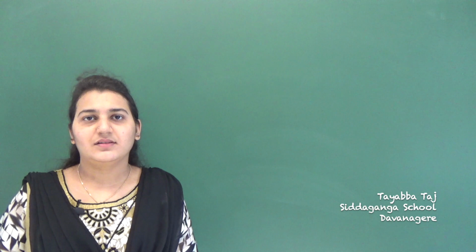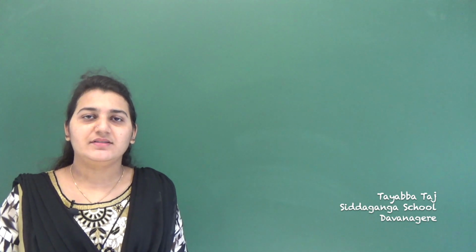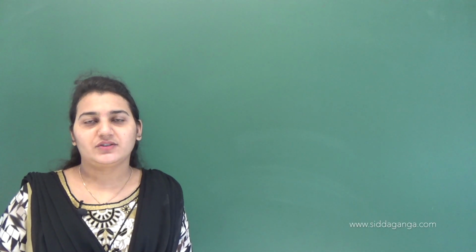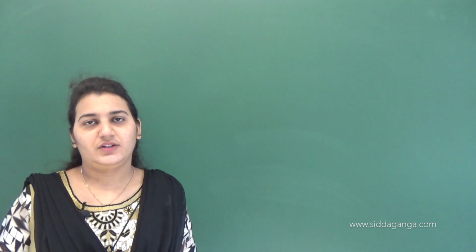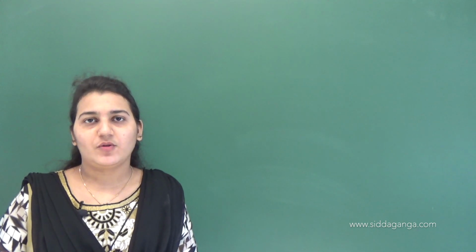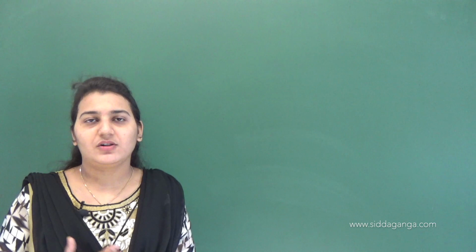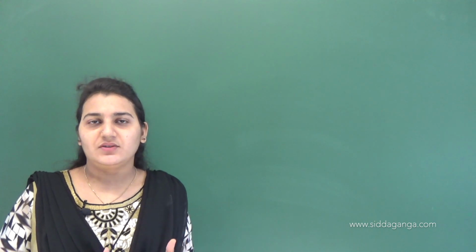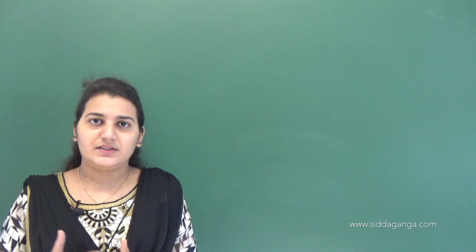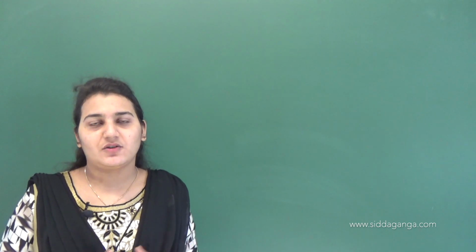Hello students, in the previous chapter we have studied that in living organisms cells are the basic unit. These cells perform all the basic functions, maybe digestion, locomotion, respiration, etc. All these body functions are performed by cells. In unicellular organisms, a single cell performs all the body functions, whereas in multicellular organisms, maybe humans or animals, we are made up of millions and millions of cells.